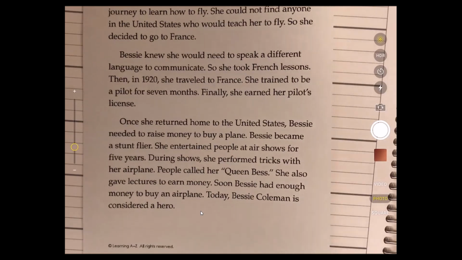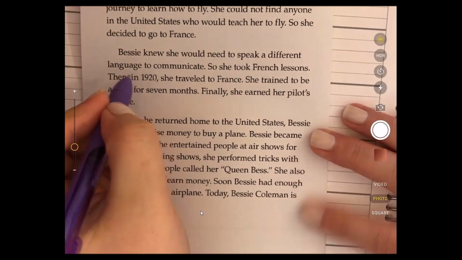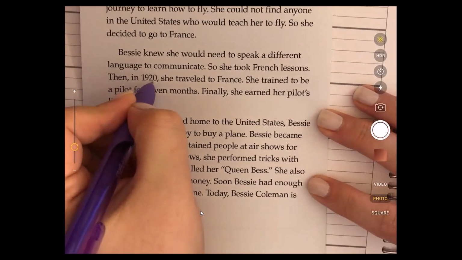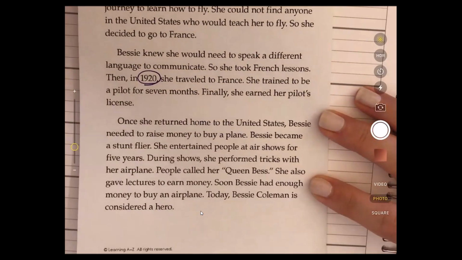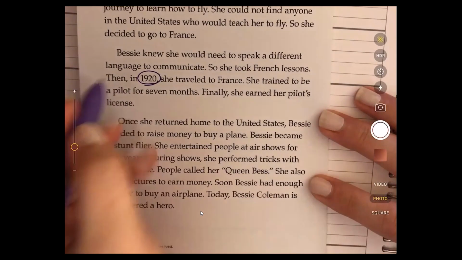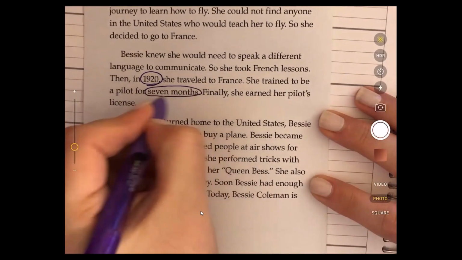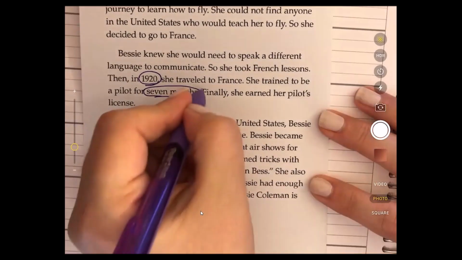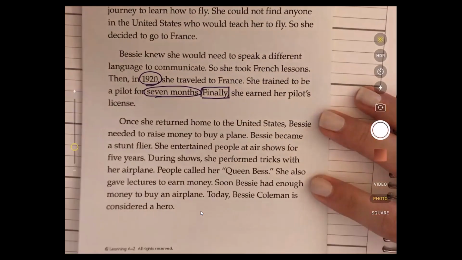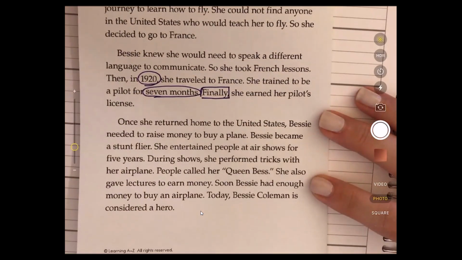Now here my mind is going crazy because I see a whole bunch of sequence words that are important. So I found that in 1920, she traveled to France. She also trained to be a pilot for 7 months. And here's one of our words. Finally, she earned her pilot's license.